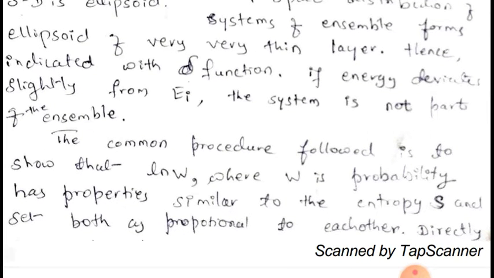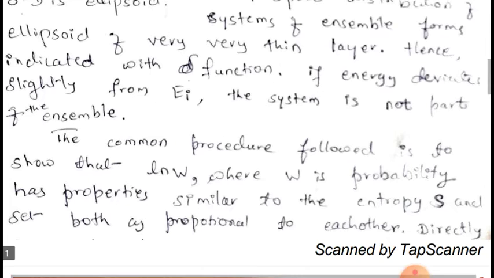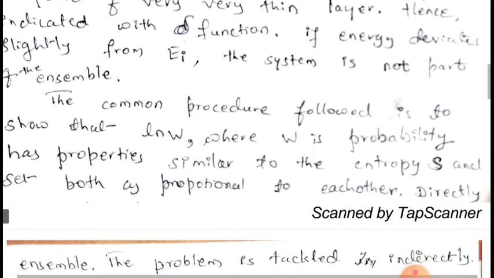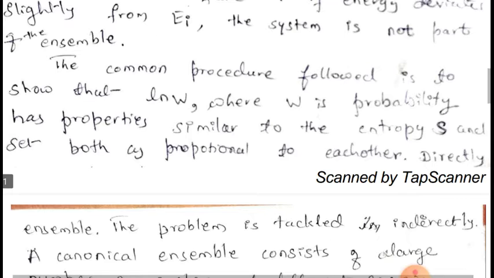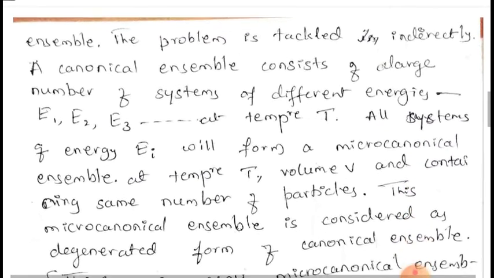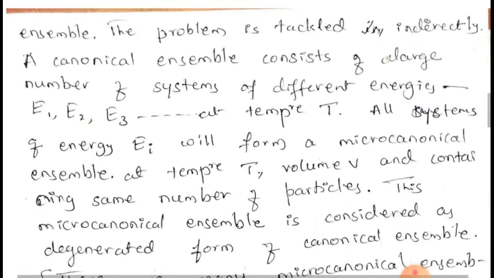And these microcanonical ensemble systems are not interacting with themselves. Hence, developing any concept is not so easy, and we have to go in an indirect way. The common procedure followed here is to show that ln W and the entropy of a system S are both proportional to each other, where W is a probability. And for that we start with the canonical ensemble.